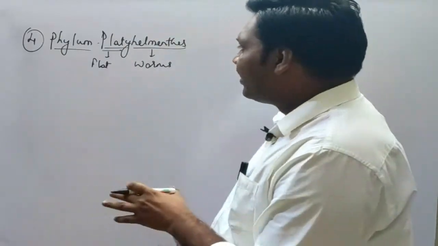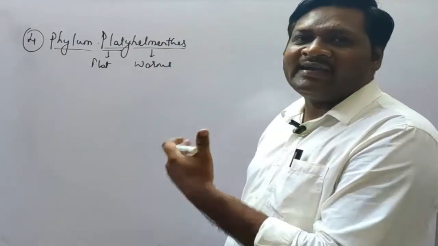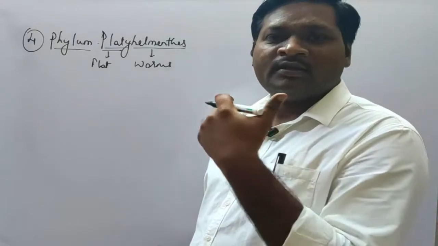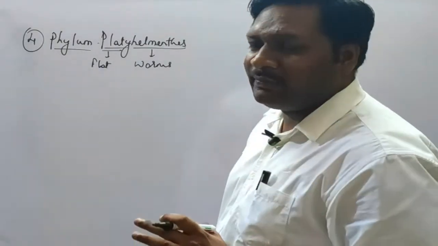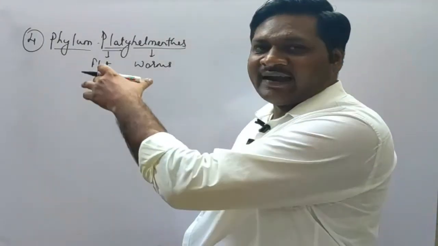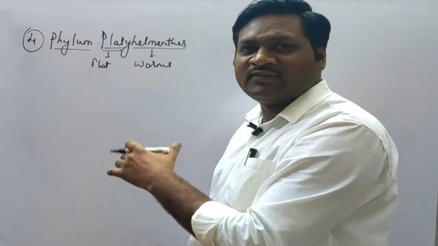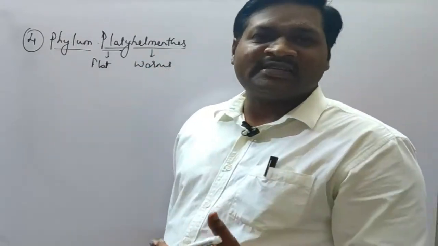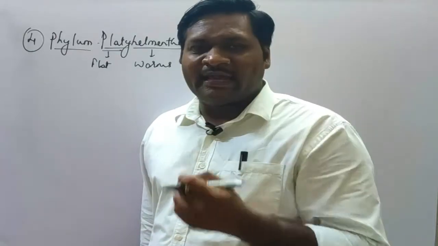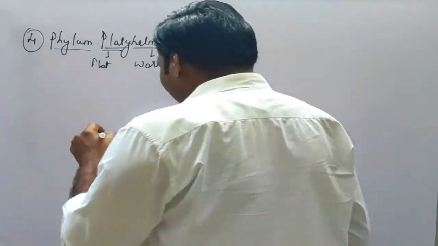But here we are going to add some new points. We will write the general characteristics of Platyhelminthes and see certain examples. So let's start.